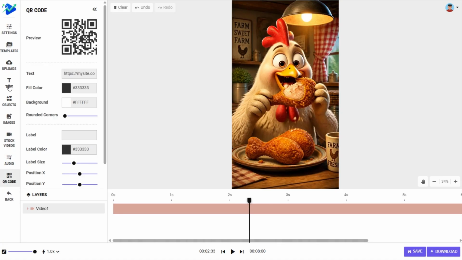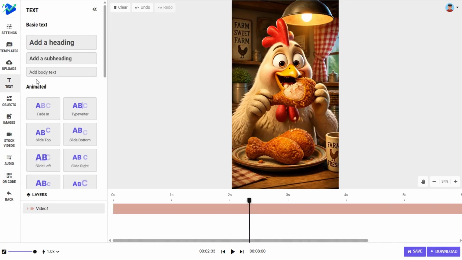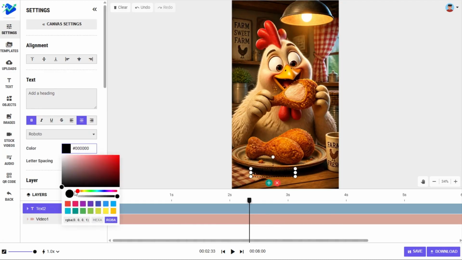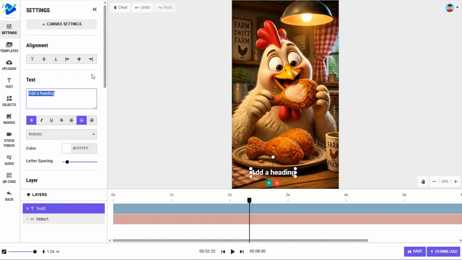But I will tell you, most often, what I am seeing success with these days and what I am seeing other people have success with, probably more than any other formula, is simple videos with simple text. Sometimes not even with text. So let's keep it simple. Let's add some text down here. I think white would be a good color for it. How about, "You know the chicken is good when," let's add a line break. And then kind of center it here.